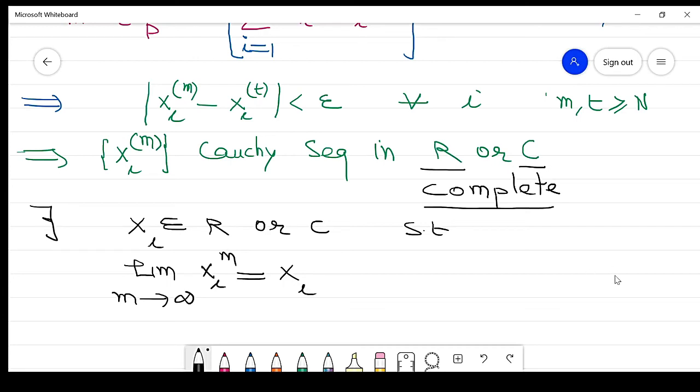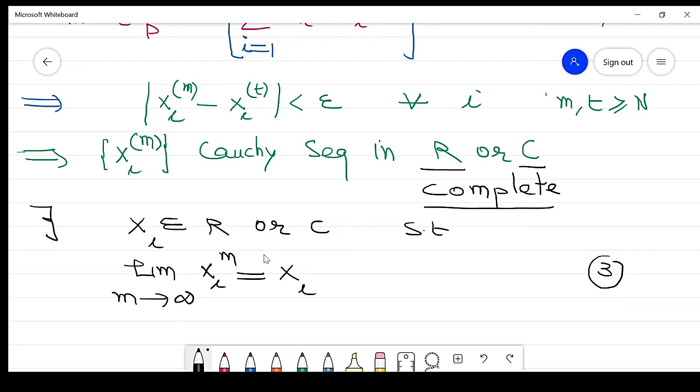So this is equation number 3. So it converges to this value. Clear? So each individual term is convergent.